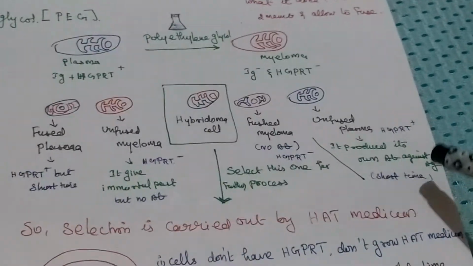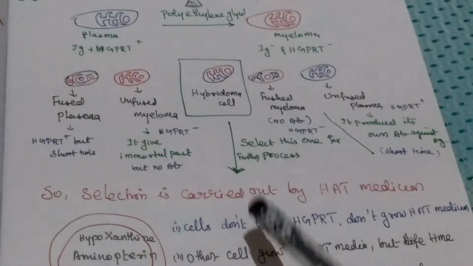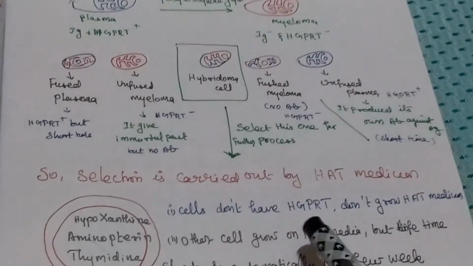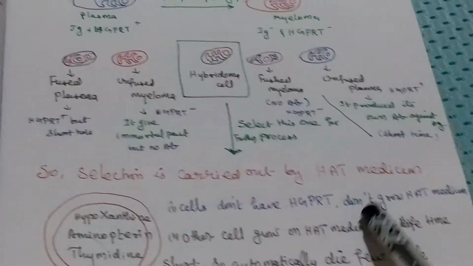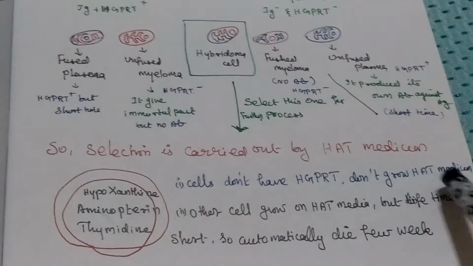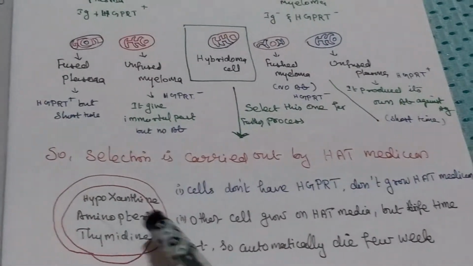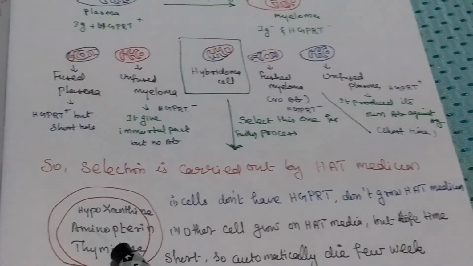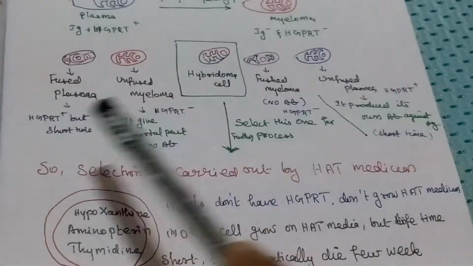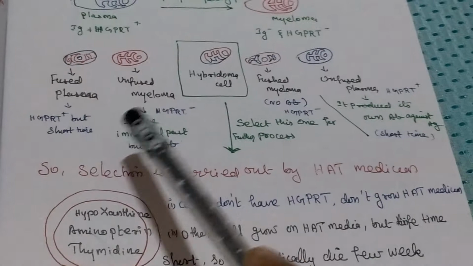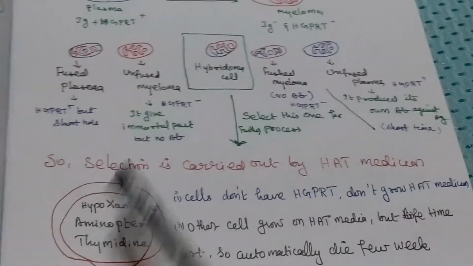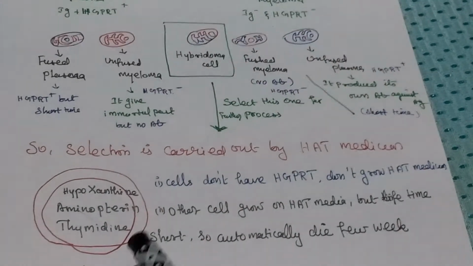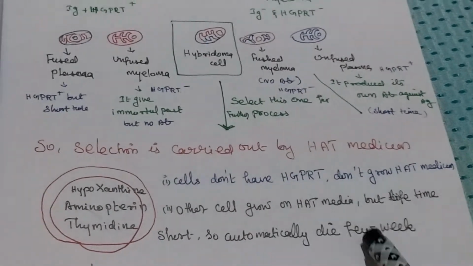After that, for further selection we use HAT medium, hypoxanthine aminopterin thymidine medium. Cells that don't have HGPRT won't grow in HAT medium. Minus means it won't grow in this medium. These both have HGPRT positive but they don't have any myeloma cell. So they will grow in this medium but only for a very short time. After a short time they automatically die, within a few weeks.